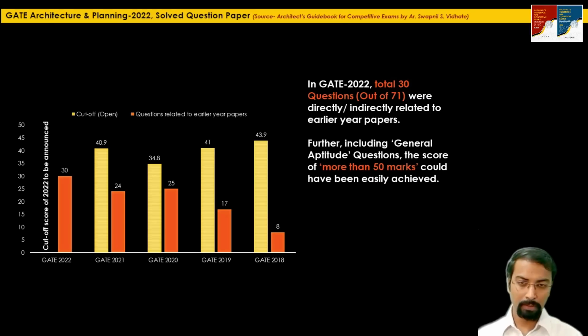So in this first part, we will discuss only those questions, like I said, carrying a total weightage of 82 marks, which you could have easily solved in this question paper, which have references in set 1, that is the earlier year question papers, or set 2 in the syllabus. Okay, so let's start solving the questions one by one. First we will solve the general aptitude section, and then we will go to the section A compulsory, and then section B1 and section B2.